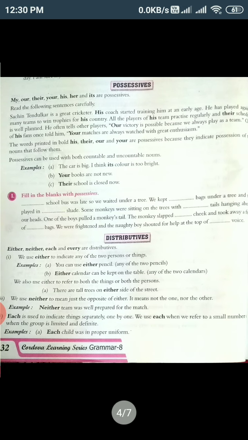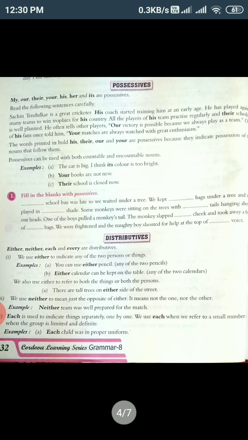Now, moving on with the next topic, that is the possessives. Now, possessives are, as I told you, determiners. The examples that I gave you, possessive is my, our, their, yours, his, that shows the possession.